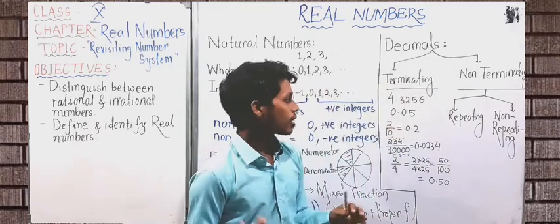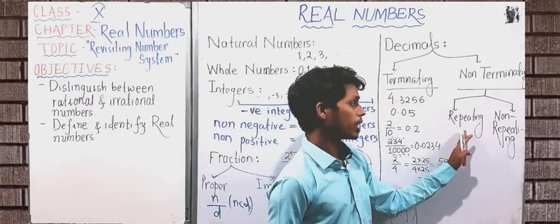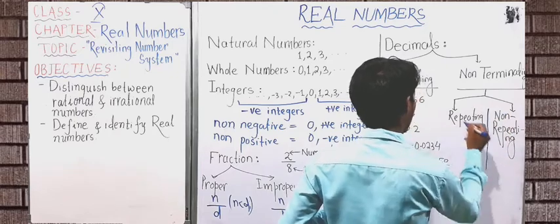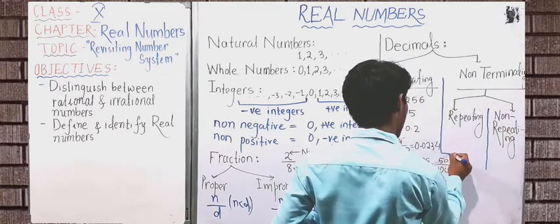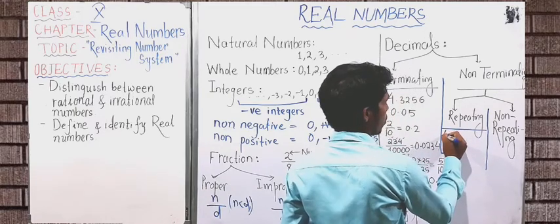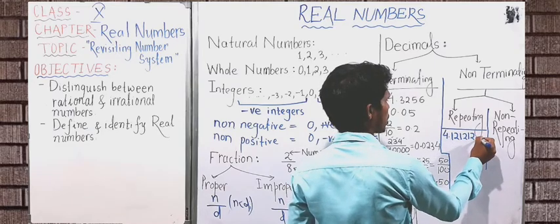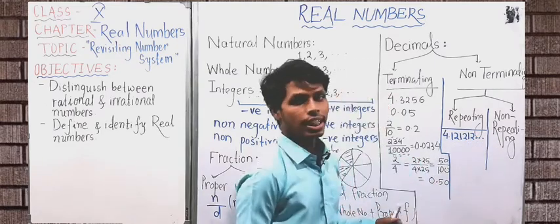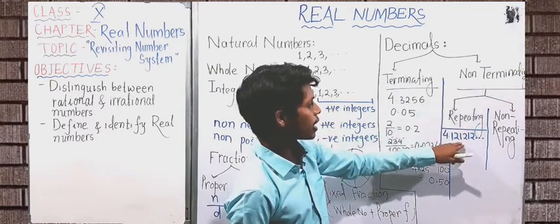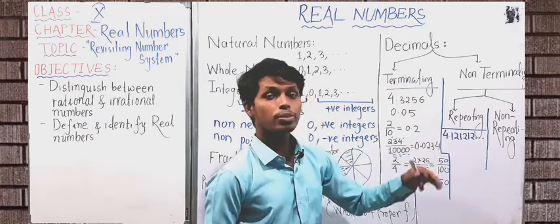So non-terminating decimal numbers can be classified into 2 types of numbers, that is repeating and non-repeating. Repeating means, let me write an example: 4.121212 and so on. And so on means it is not ending, so it is non-terminating. But you can see there is a repeating pattern: 1 2 1 2 1 2 and so on. So 1 2 is being repeated here.